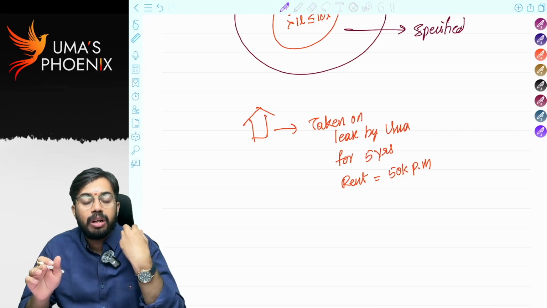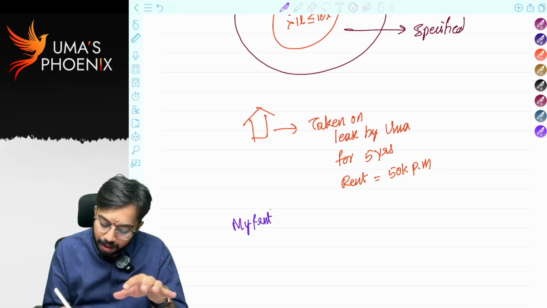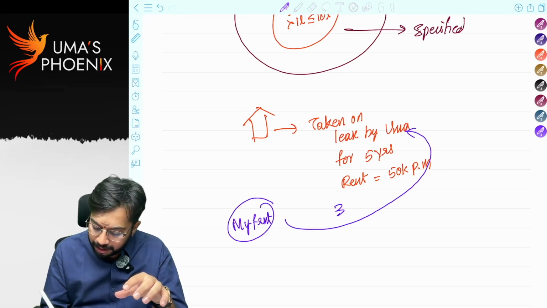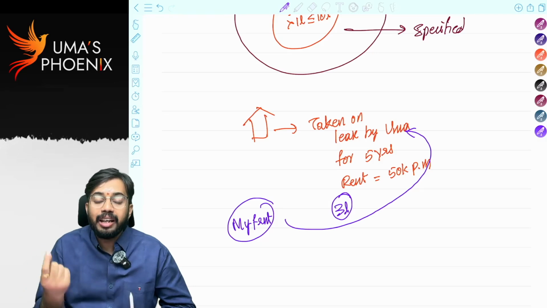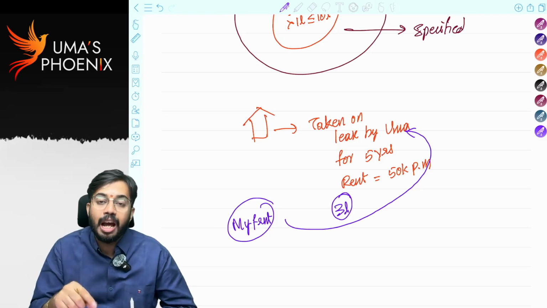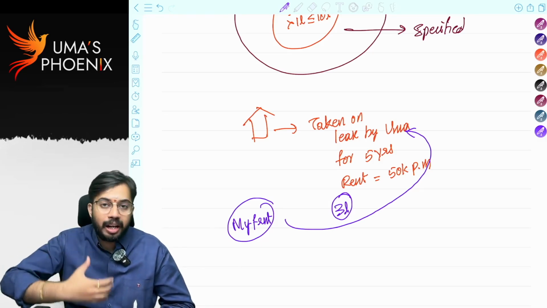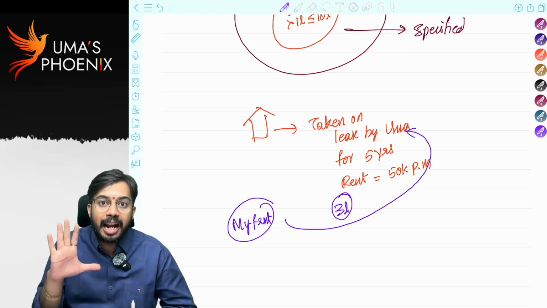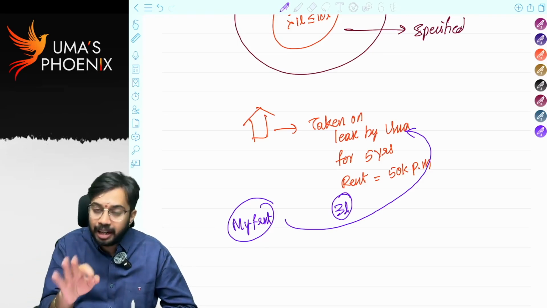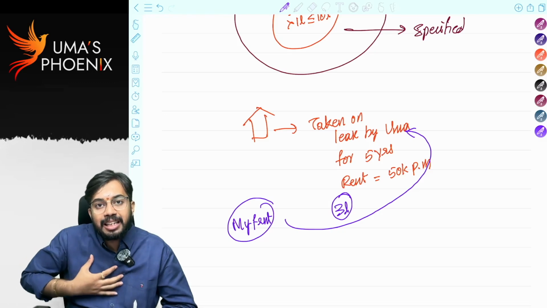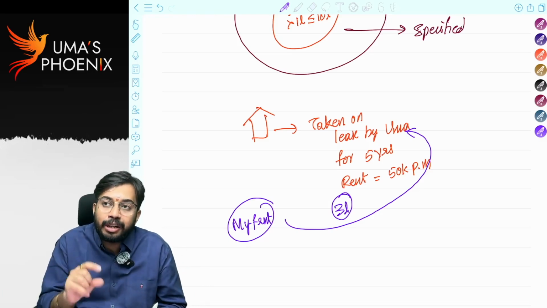Now I will give you 3 lakh rupees. That means my friend is giving 3 lakh rupees to me. Why is he giving 3 lakh rupees to me? I will vacate the house property now and he will start occupying the house property after taking the permission of the owner. Whenever I took the house on lease for 5 years, I am holding lease rights for 5 years. These lease rights of 5 years, I am transferring to another person for 3 lakh rupees. That means whatever lease right I am having on this house, I am losing the lease right. I am transferring the lease right to my friend.